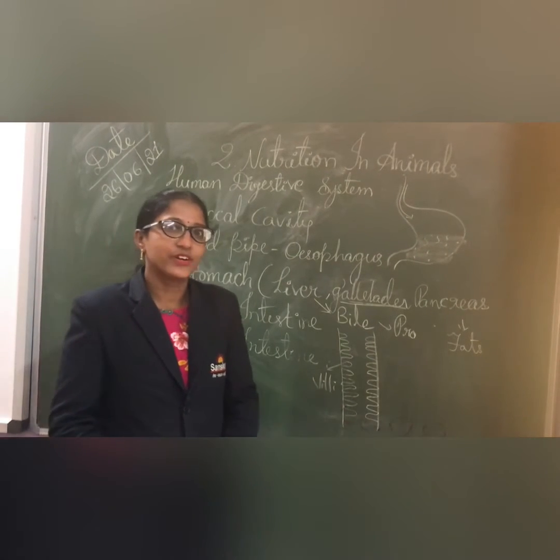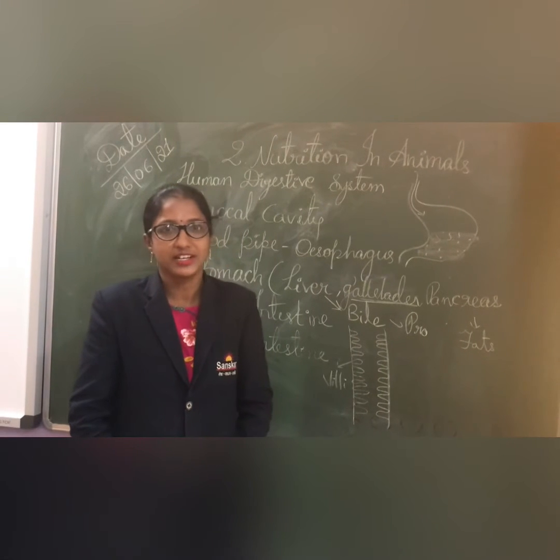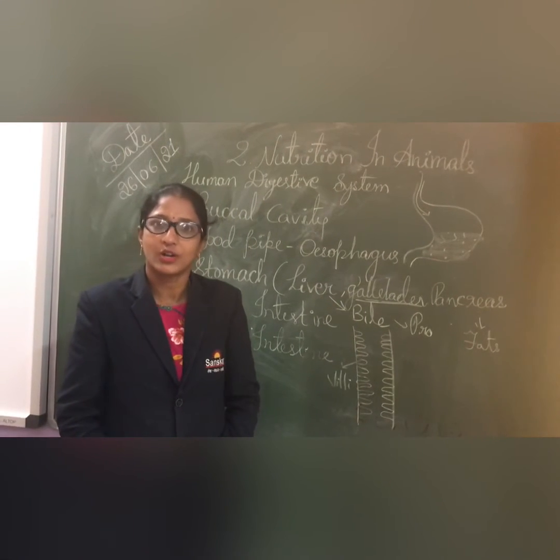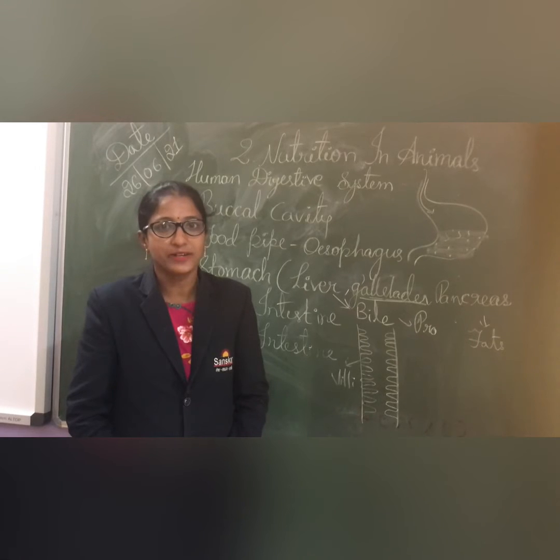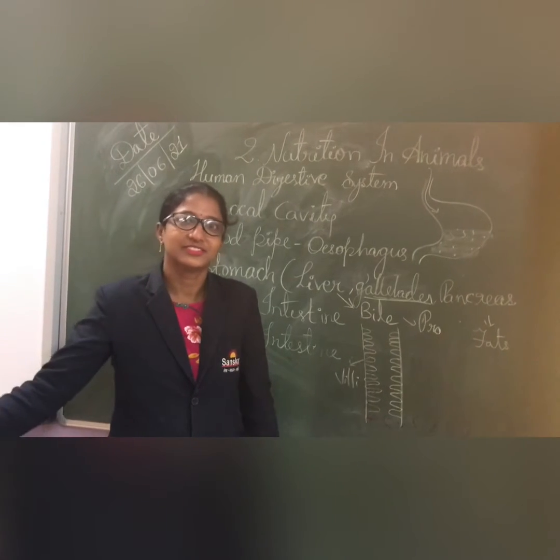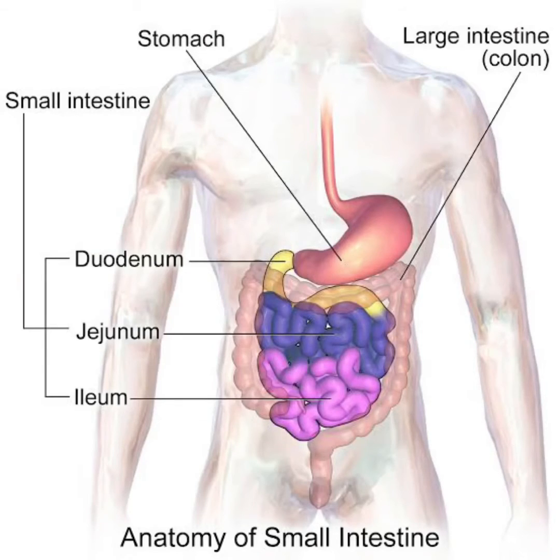In the previous class we already started our second chapter, nutrition in animals. In that, a few topics we already completed and the remaining topics we are going to discuss today. We started the human digestive system. The digestive system has different digestive organs and glands together, and it helps in the digestion and absorption of nutrients. In this digestive system we already completed two organs, that are the buccal cavity and the esophagus.